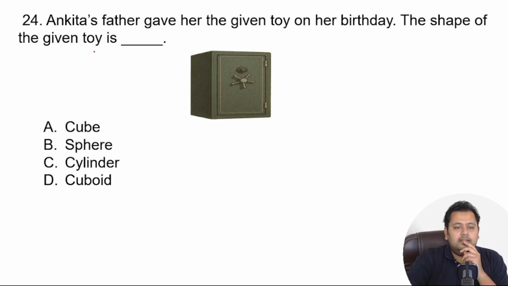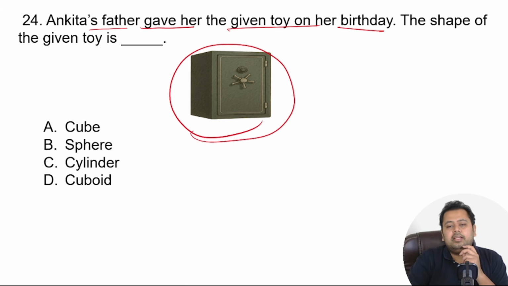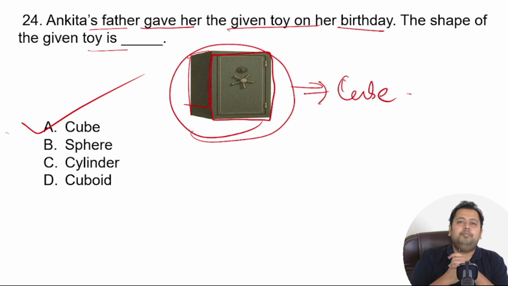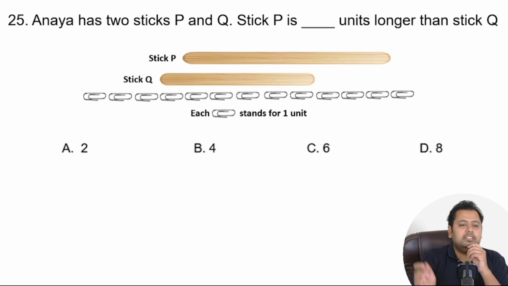Great. So I think again, let's read the question. Ankita's father gave her the given toy on her birthday. So this is the toy that Ankita got. The shape of the given toy is what? So you can see this is nothing but a square, and a 3D square means it is a cube, right? So correct answer is option number A. Correct. Now let's go to the next question. If you have got it correctly, give yourself a star and we go to the next question.